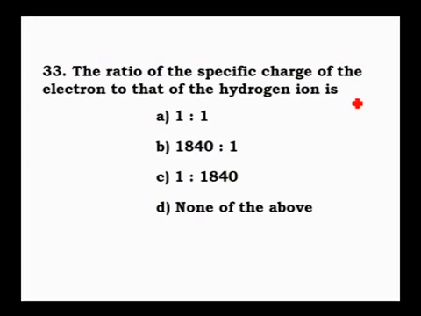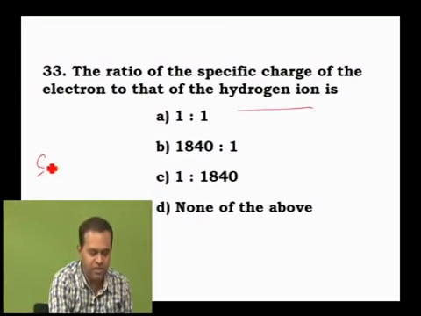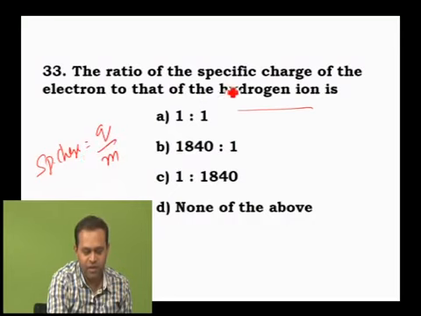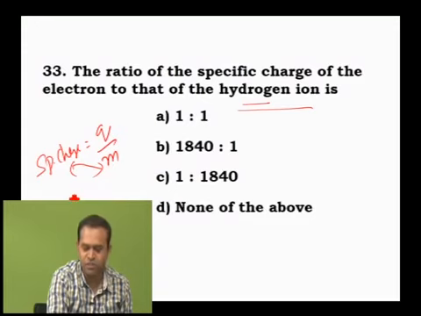The ratio of specific charge of electron to that of a hydrogen atom is... you know that specific charge is the ratio of charge by mass. The electron and proton have the same charge. A hydrogen atom is nothing but a proton only. The charge of the proton and hydrogen atom is the same. Therefore, how does specific charge vary with mass? It is inversely proportional to mass.